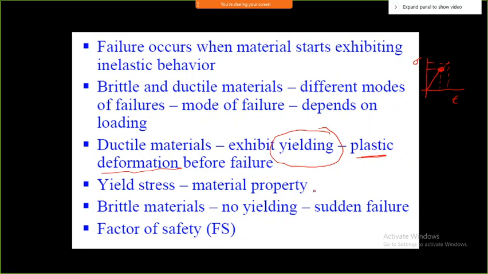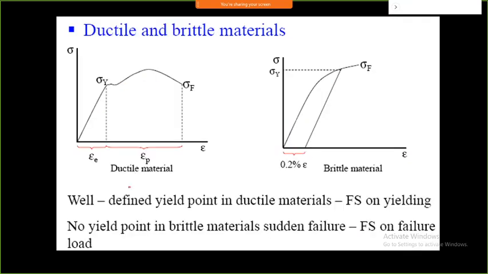But in brittle material, what is going to happen? You cannot observe any kind of yielding, and most of the time there is sudden failure, like in a chalk piece or cast iron or glass. These all come under brittle materials. It will not show you significant deformation, and that's why the factor of safety should be higher in this case. And also the yield stress is to be considered as a material property, which tells the particular failure in this case.